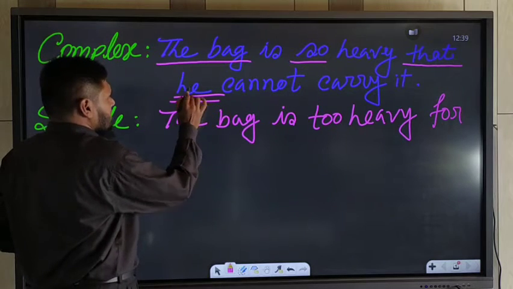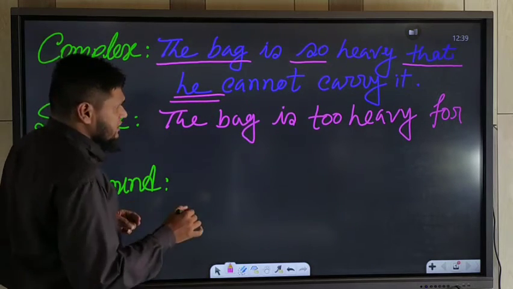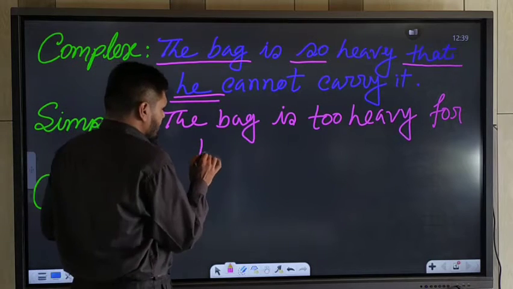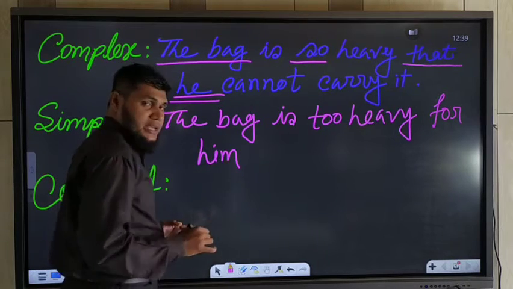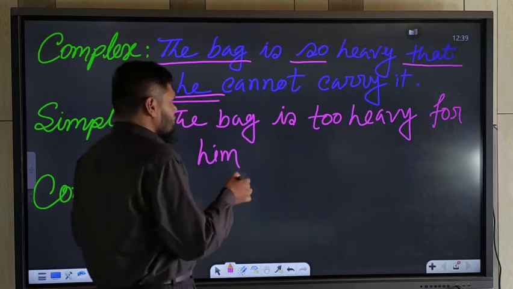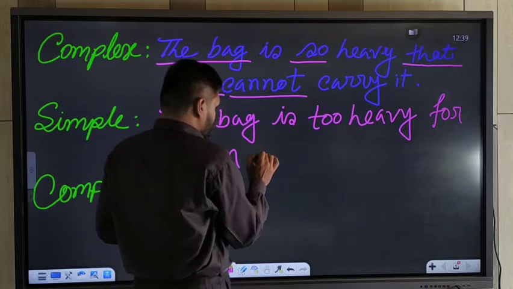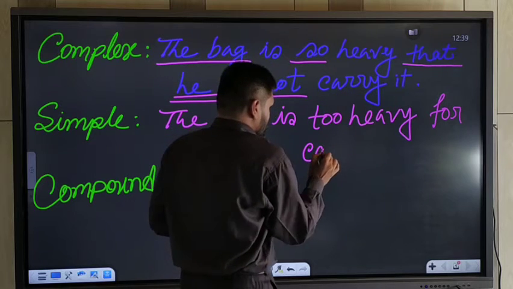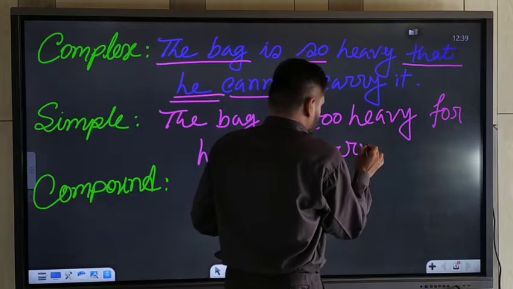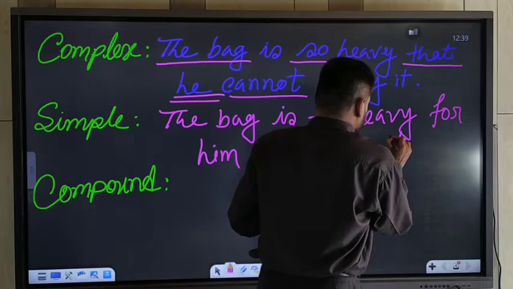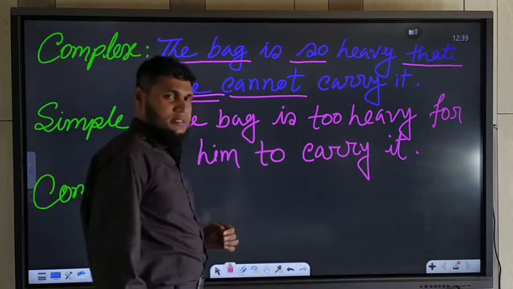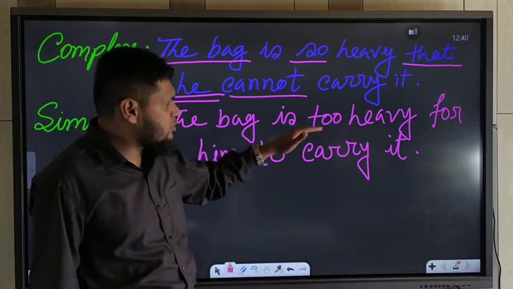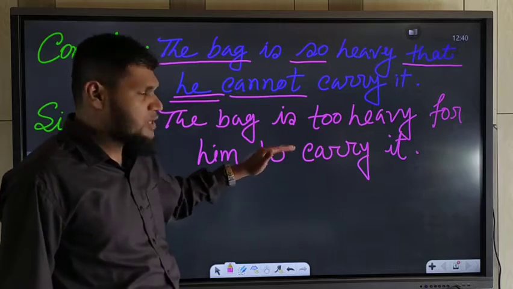of this subject, such as for him. For him. Now you should use to instead of auxiliary verb. To carry it. So what's the answer? The bag is too heavy for him to carry.